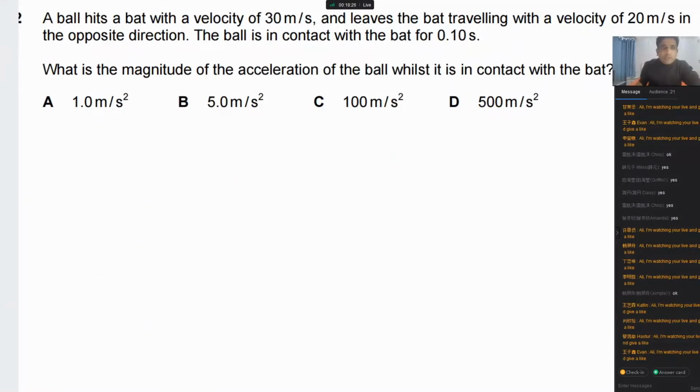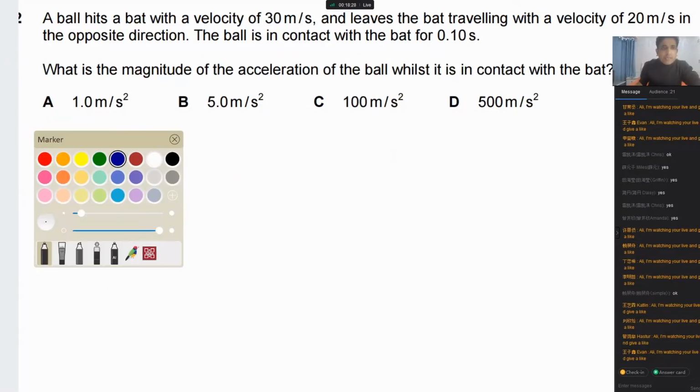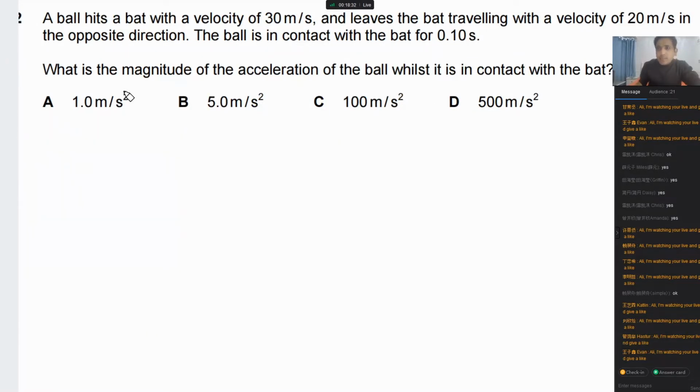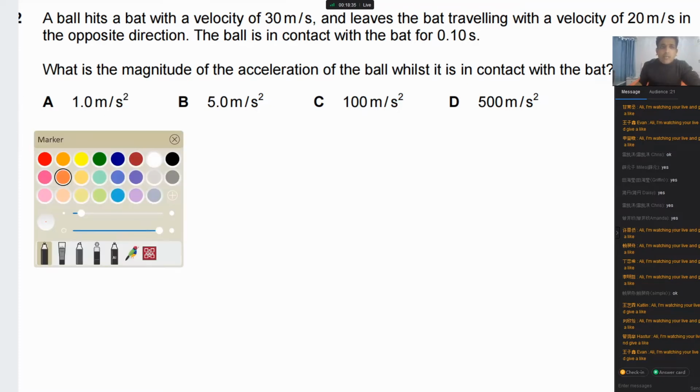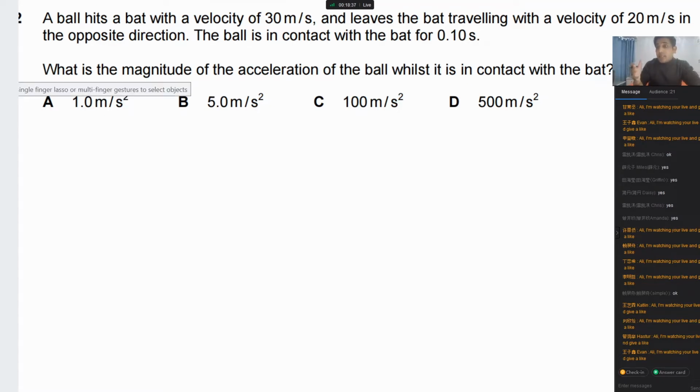Okay, now please try to answer this question. Also a very nice question. It's also based on the same concept. Not too many concepts in this chapter. I have explained all the concepts you need. Now you just need to apply them. So try to answer this problem please. You have 2 minutes. Try to answer first by yourself, and then I will explain. Take some time. After 2 minutes I will explain.